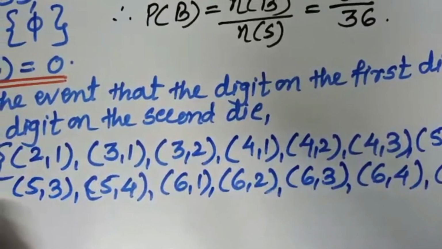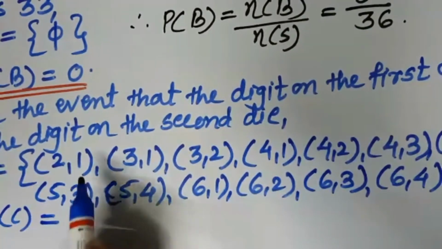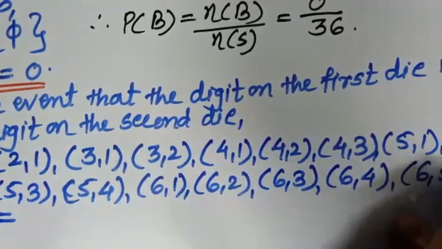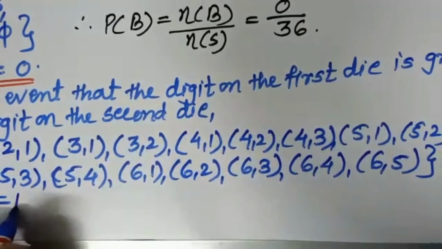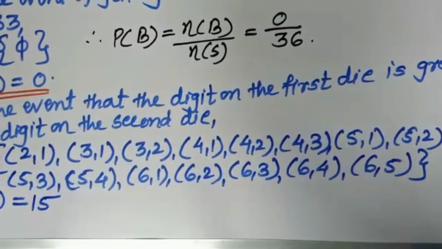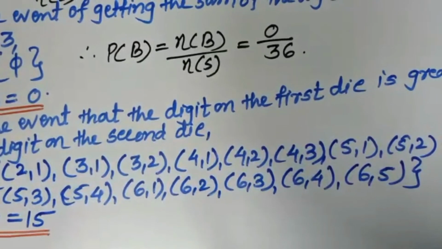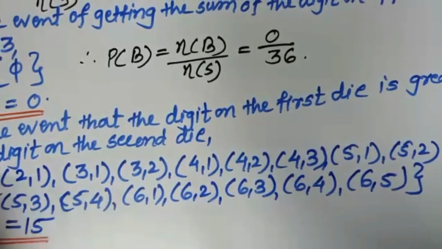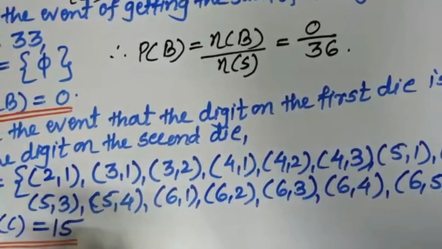So right, therefore n of C, means number of outcomes or number of points in the C event: 1, 2, 3, 4, 5, 6, 7, 8, 9, 10, 11, 12, 13, 14 and 15. There are total 15 possibilities in that C event. Means 15 possibilities are there in which the first number is greater than that of the second. Now we will find its probability immediately after getting the number of points.